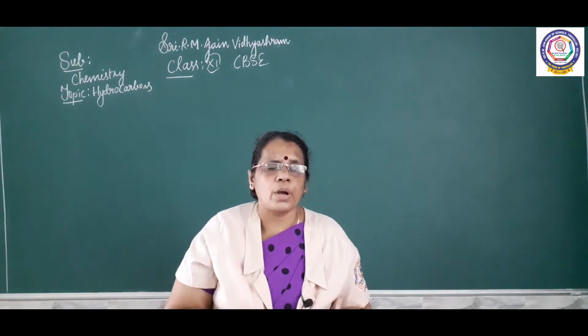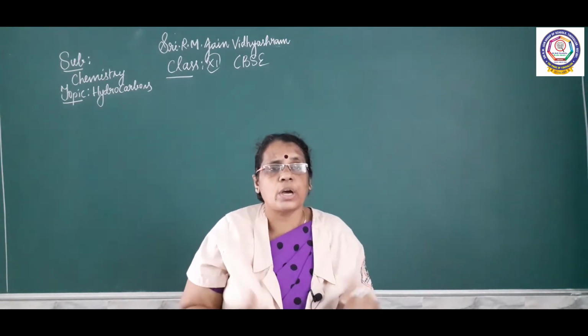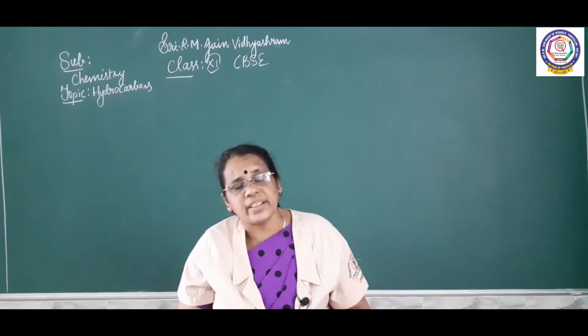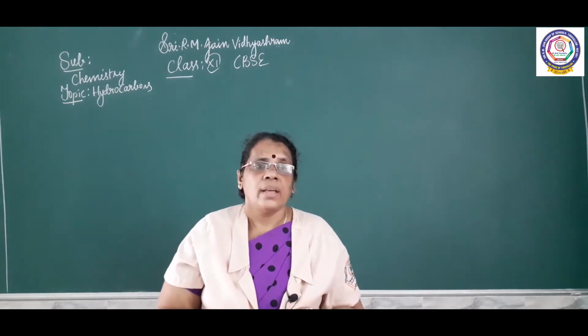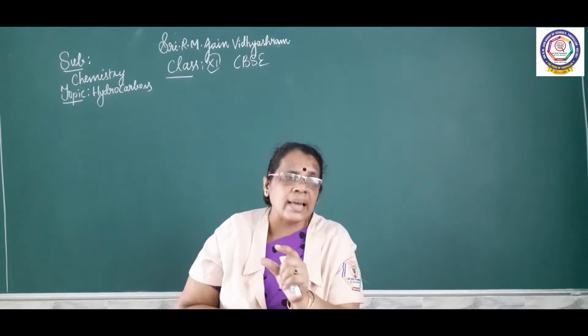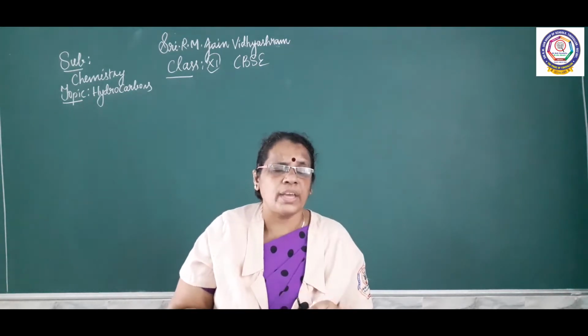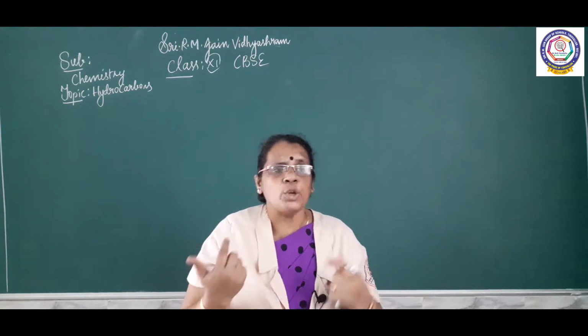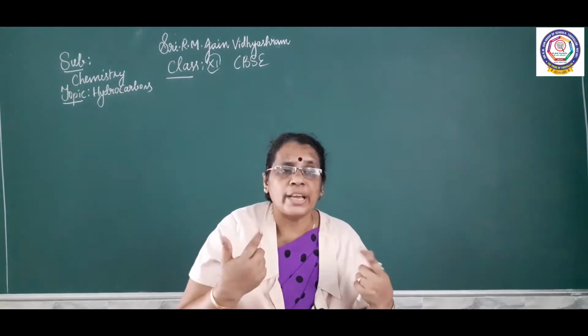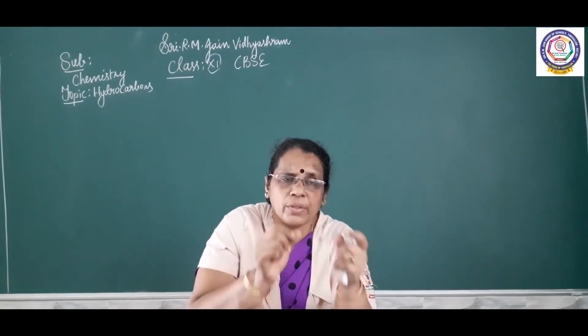Today we are going to talk about the classification of hydrocarbons, which is very, very important. After that, under each heading we are going to see alkane, alkene, alkyne. We are going to talk about the structure, the nomenclature, common name and IUPAC name, and the isomerism. Everything we are going to see in detail. Shall we see, children? Be ready with your notebook.